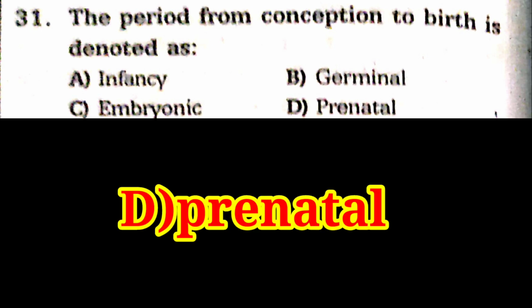Question number 31. The period from conception to birth is denoted as dash. Option A, infancy. Option B, germinal. Option C, embryonic. Option D, prenatal. The answer is option D, prenatal.